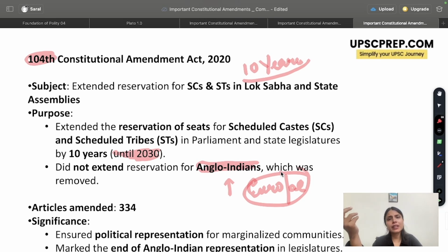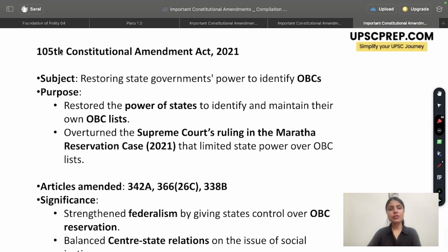This is, however, being debated, and there's definitely controversy around it, where some people think this should not have been done. However, for your exam perspective, remember that the 104th Constitutional Amendment Act decided that the Anglo-Indian reservation will be removed and will not be extended further. The idea was political representation was continued, and it also ended the Anglo-Indian representation in legislature. Remember, every 10 years renewal, so one more renewal till 2030. Anglo-Indian reservation removed.